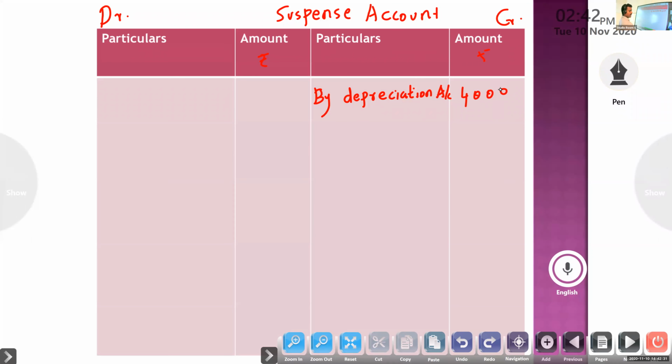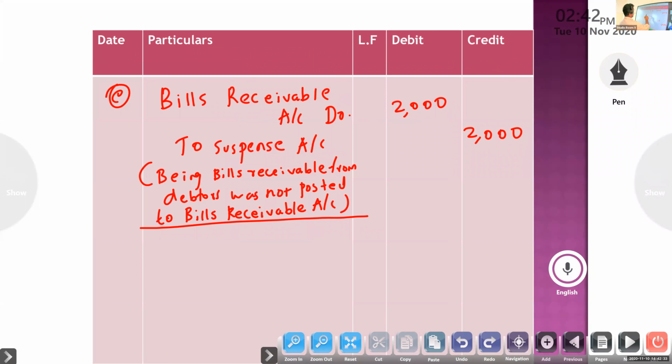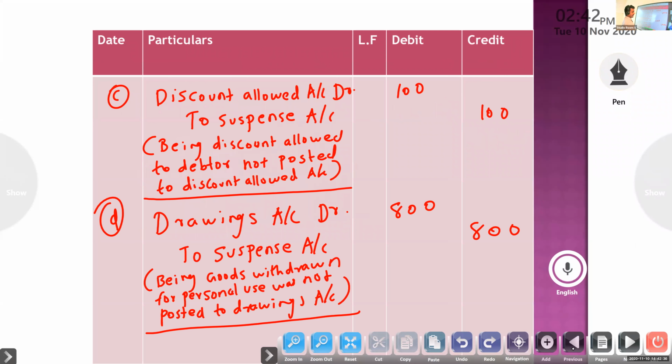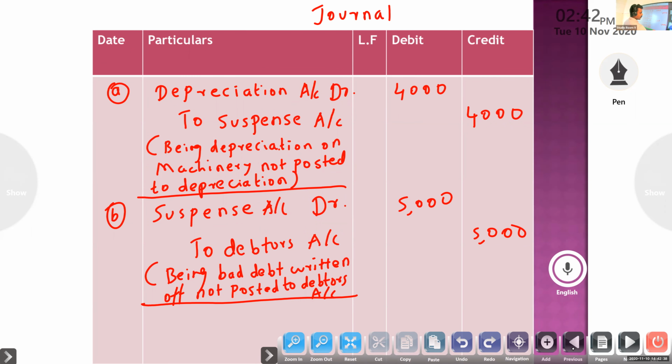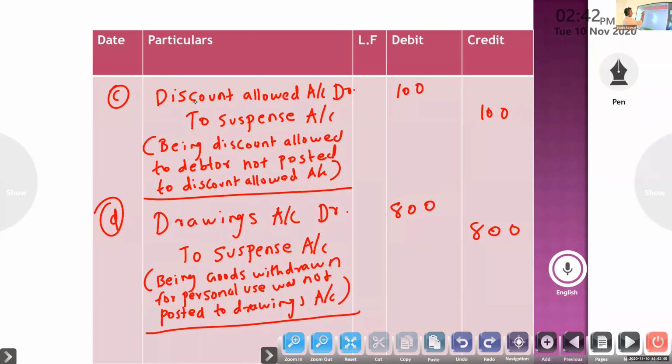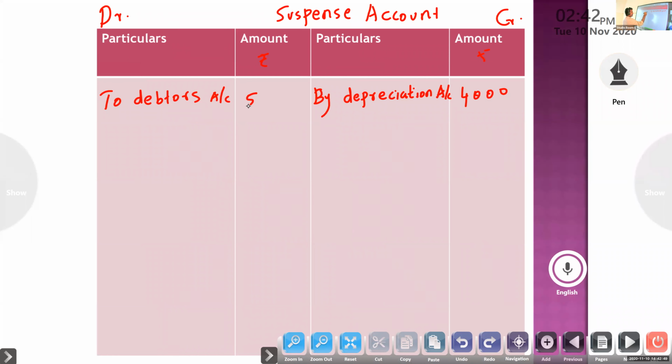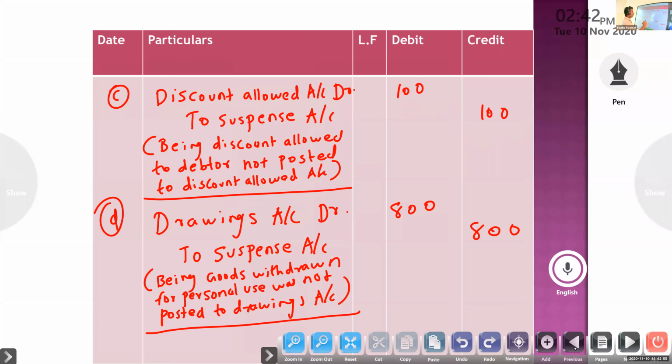Next, second entry, suspense account to debtors. Suspense is debit, so on the debit side, to debtors, 5000. Third entry, discount allowed account to suspense.